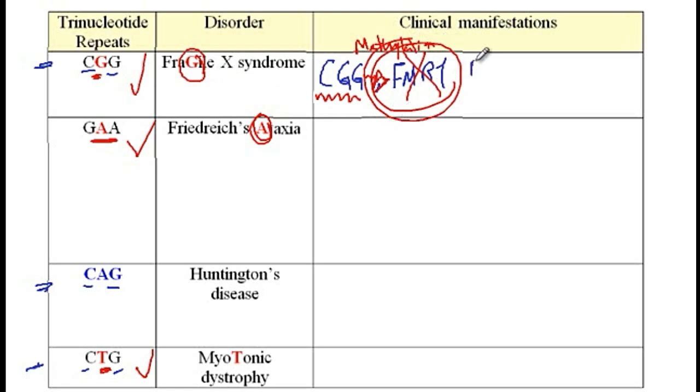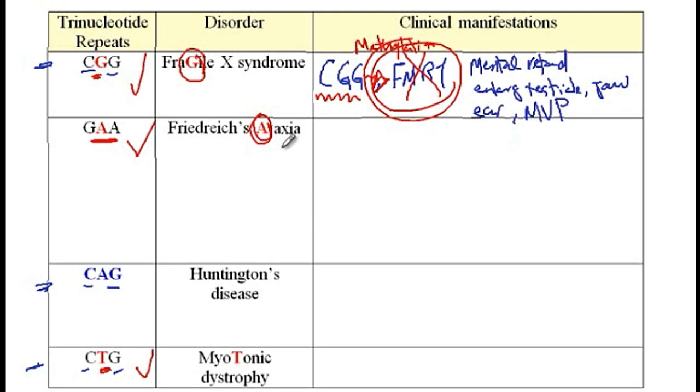And these patients present with mental retardation, enlarged testicles, large jaw, large ears, as well as mitral valve prolapse.